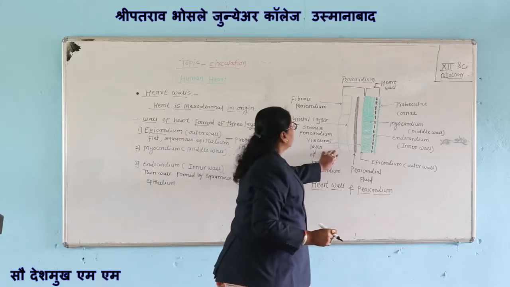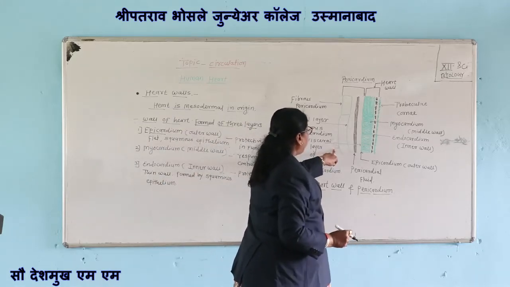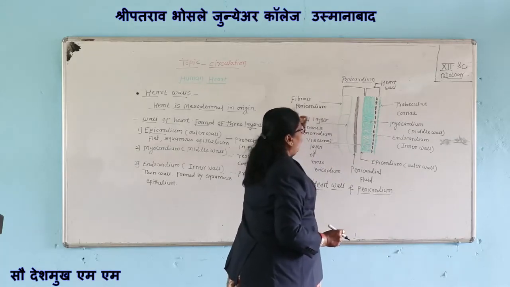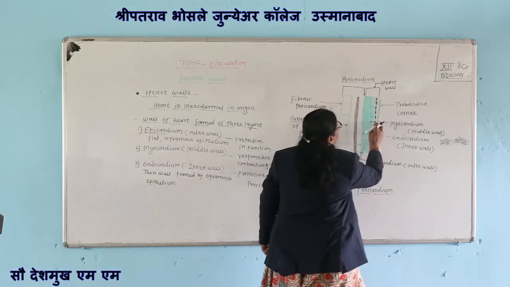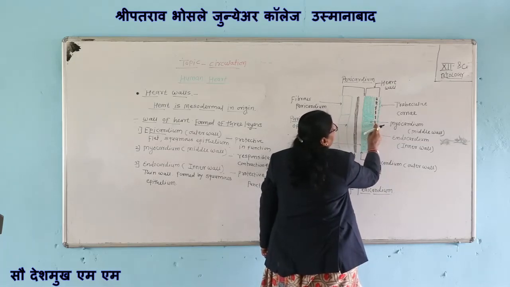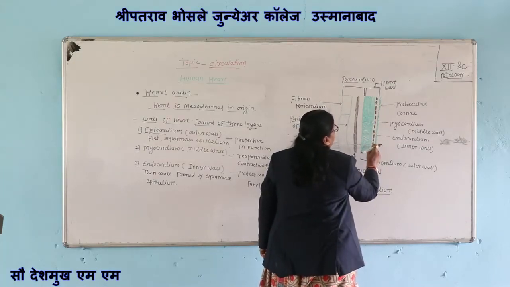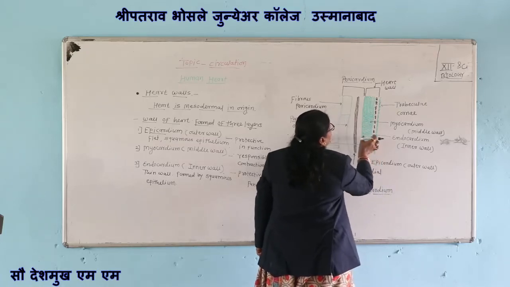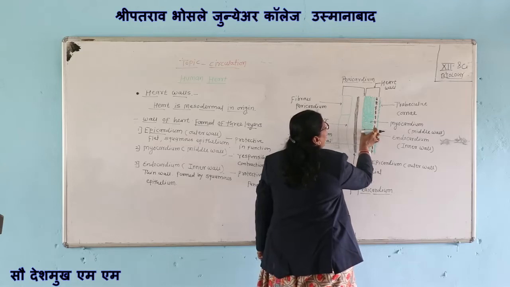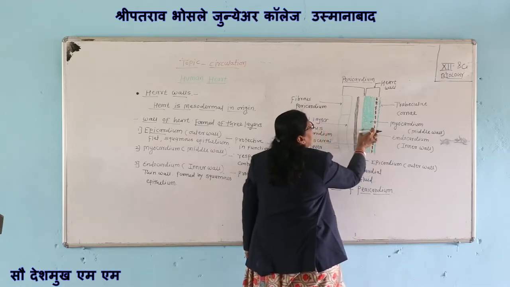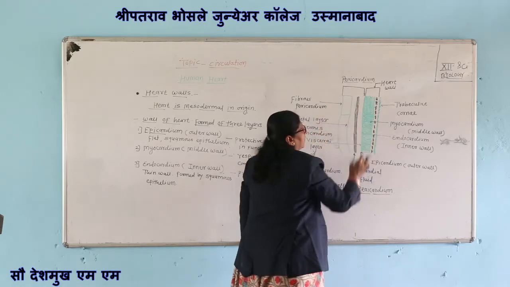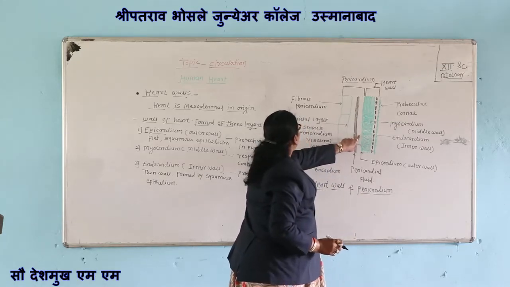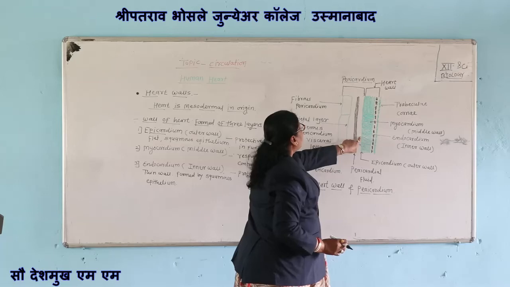This figure indicates three heart walls: inner endocardium, which is single layer, then middle wall, which is formed by cardiac muscles, which is thick, and the outermost wall, which is called the epicardium.